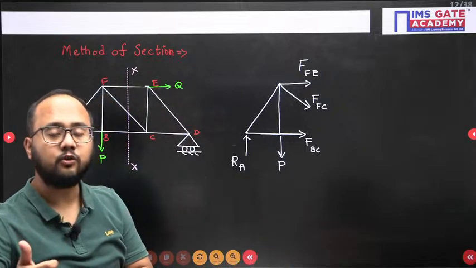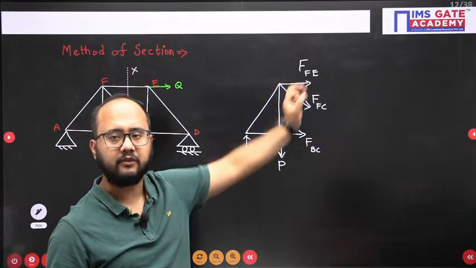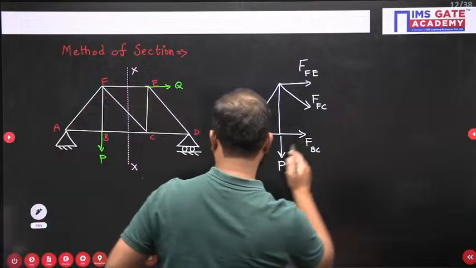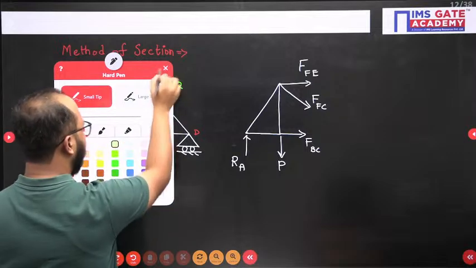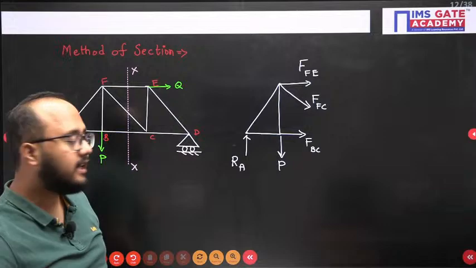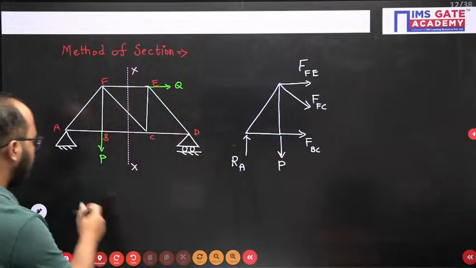If I want to calculate the force in member FE, let's suppose one by one all 3 I will calculate. What is the concept I will use? See, here we need to understand all the unknown values we can solve with a single line. With a single line I can solve FE also, FC also, BC also. Okay, so first of all,